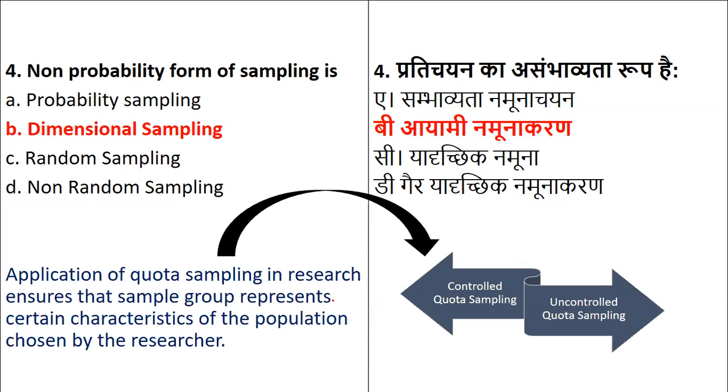So now let's see what dimensional sampling is. Basically, application of quota sampling in research ensures that the sample group represents certain characteristics of a population, called dimensions. Characteristics are nothing but dimensions. So dimensional sampling is an application of quota sampling, which represents certain characteristics of the population chosen by the researcher. It may be in the form of controlled quota sampling, where the characteristics are very defined, very clear, very sharp. So that comes under what?